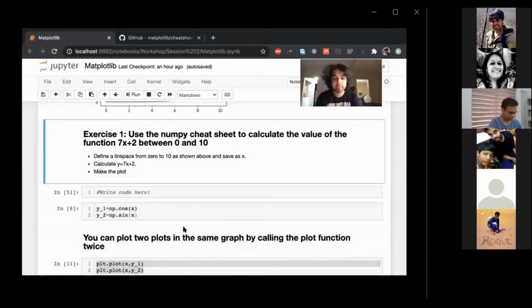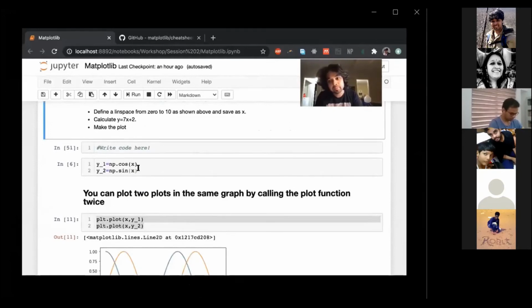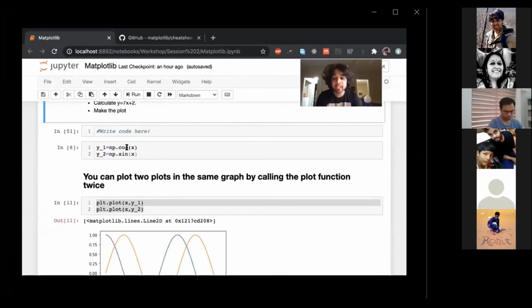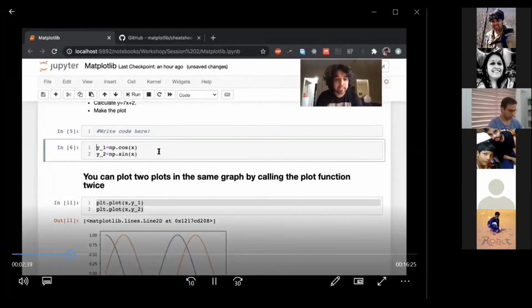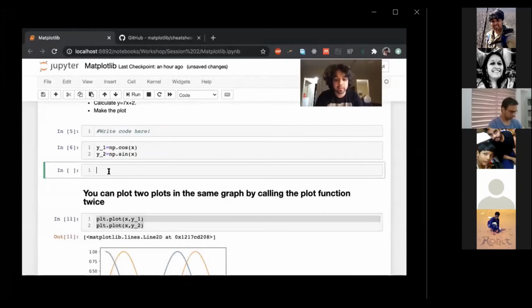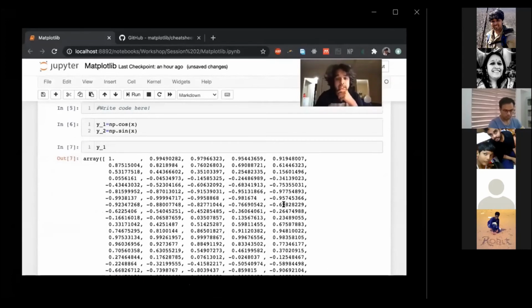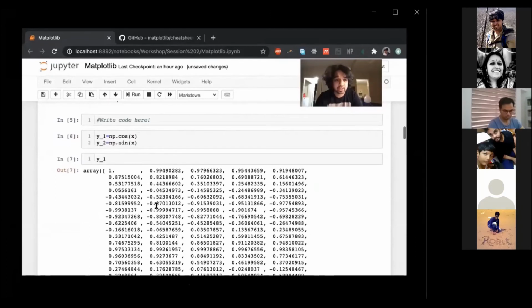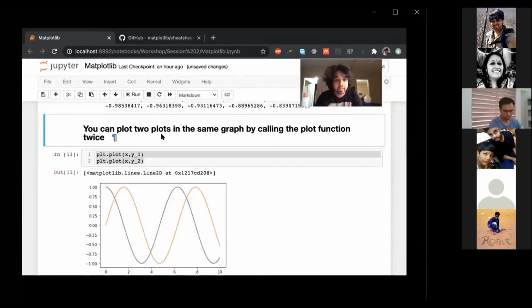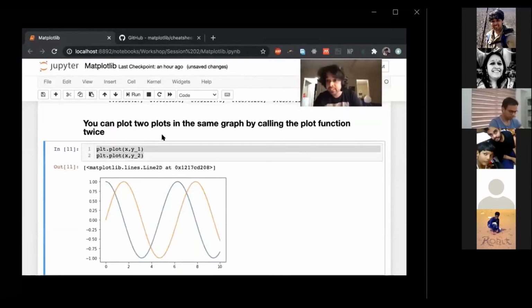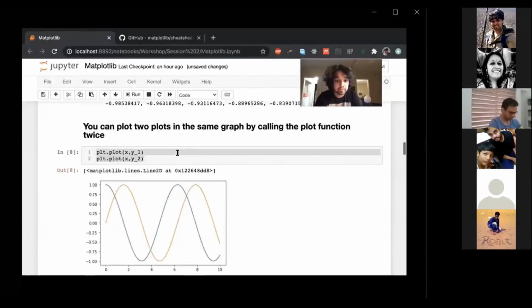I hope you're done with that now, or you can do it at the end of the video, whenever you choose. But I define y1 as np.cos. So this is just the cosine function. y2 as sine. You can always see these using either the print statement or just by writing it down. These are 100 data points of cos, right? You can plot the cos and sine functions together in one graph just by putting both of them together.